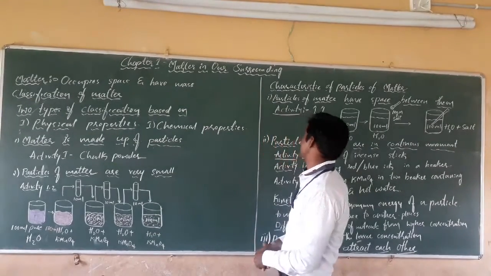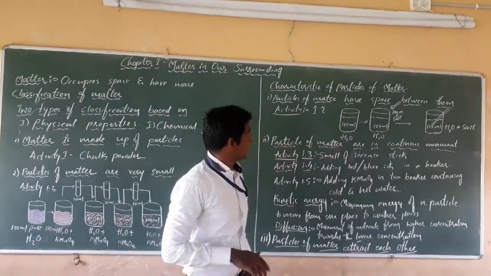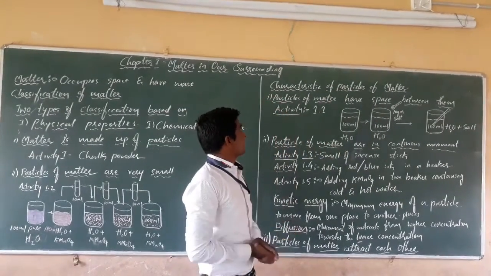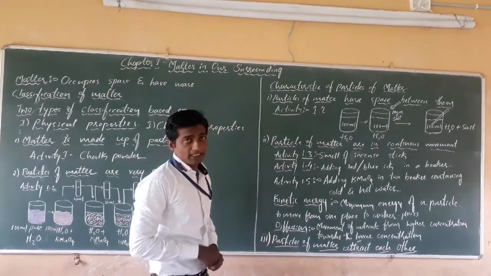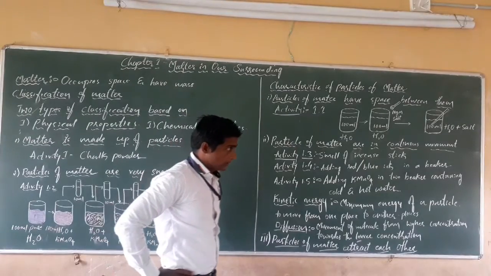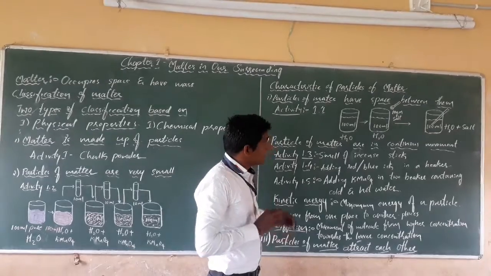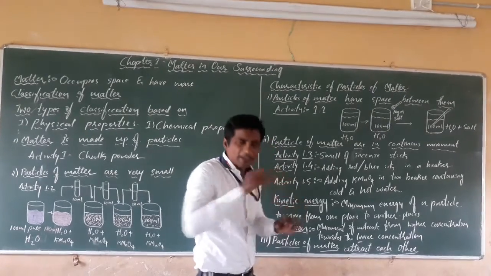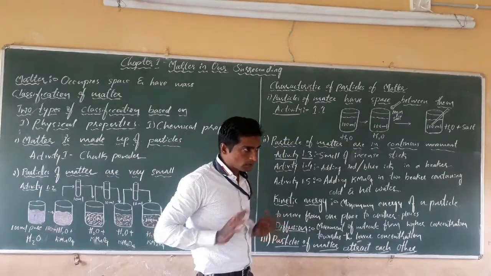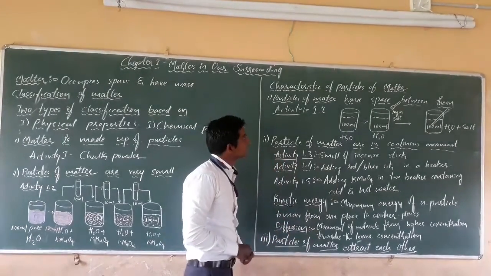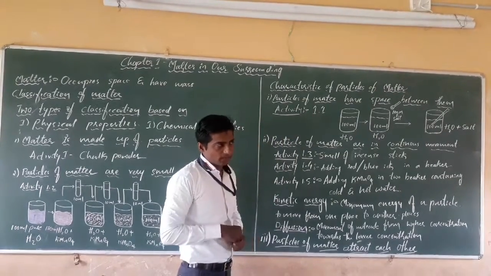Next, we come to the next point, that is characteristics of the particles. The first one is that particles of matter have space in between them. See here also one activity we have to study. In between the particles there is a space. How can you say it? In examination you ask applied questions. See activity 1.1, which is given in your textbook.